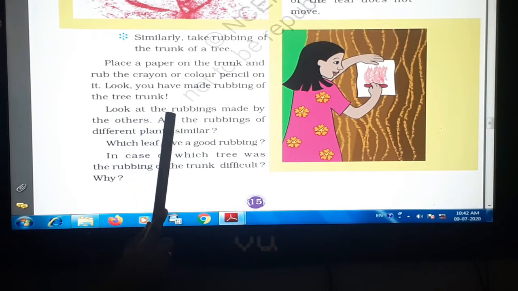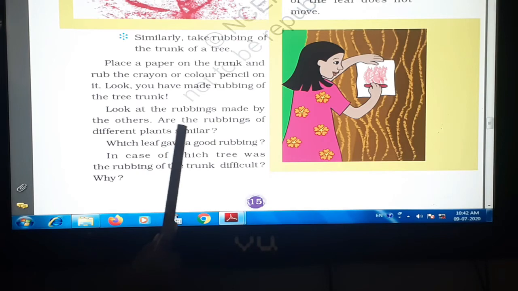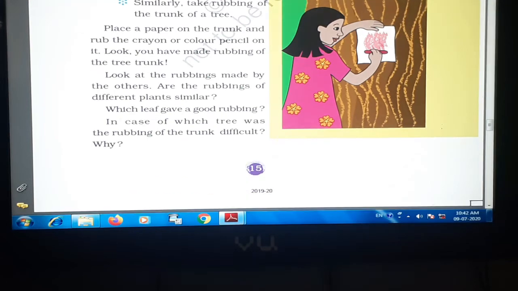Look at the rubbing made by the others. Are the rubbings of different plants similar? Which leaf gave a good rubbing? In case of which tree was the rubbing of the trunk difficult? Banyan tree का rubbing करना difficult होगा हमारे लिए.